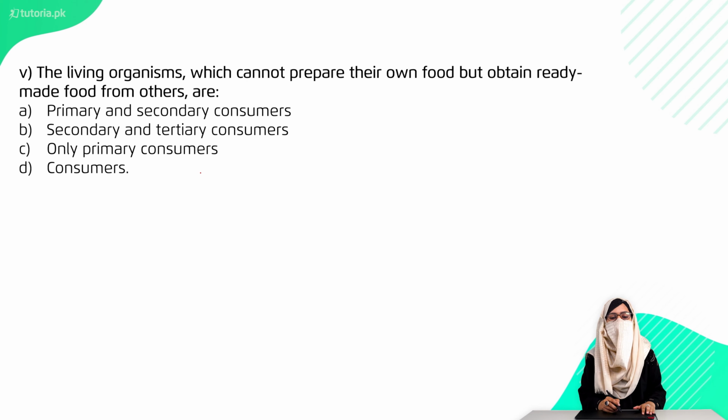Fifth is, the living organism which cannot prepare their own food but obtain ready-made food from the others are called primary and secondary consumer, secondary and tertiary consumer, only primary consumers, or consumers. The right option is option D, consumers.